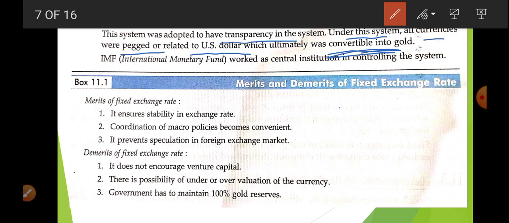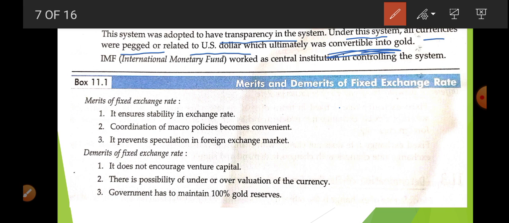In this system, every country does not decide its external value in terms of gold, but in terms of the US dollar, and this US dollar is fully convertible into gold. Okay, so the IMF, International Monetary Fund, worked as a central institution in controlling the system.